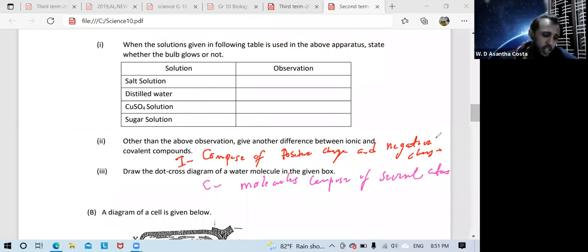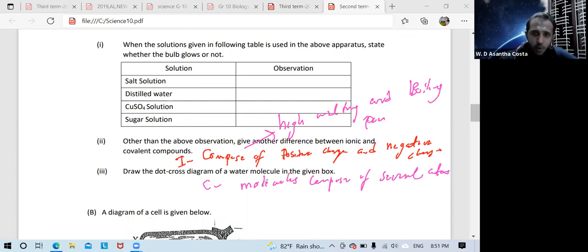Or you can easily write that ionic compounds generally have high melting and boiling points.